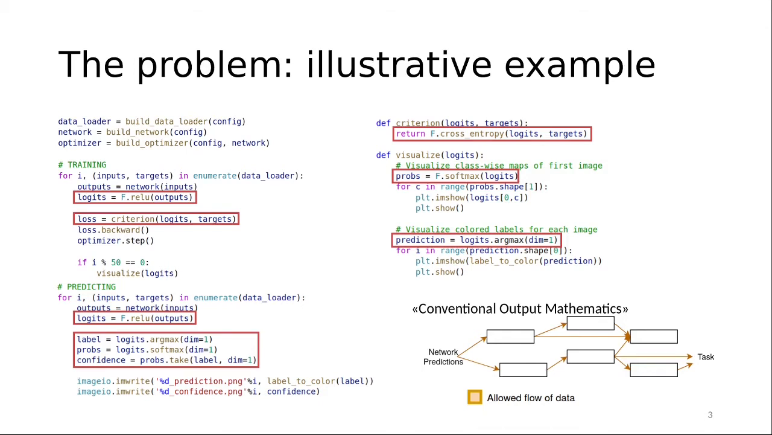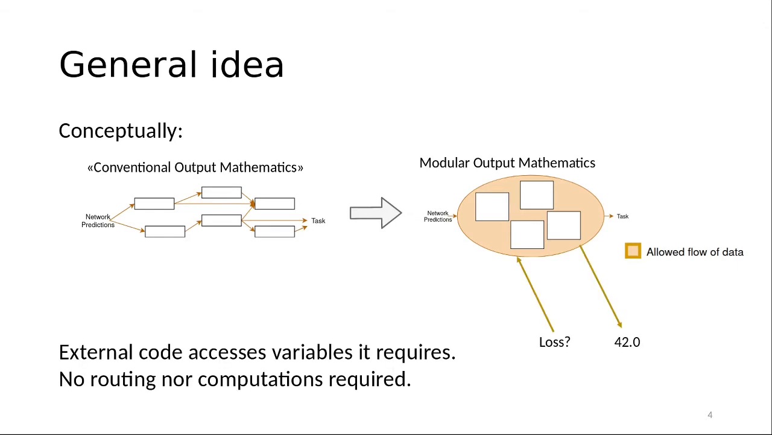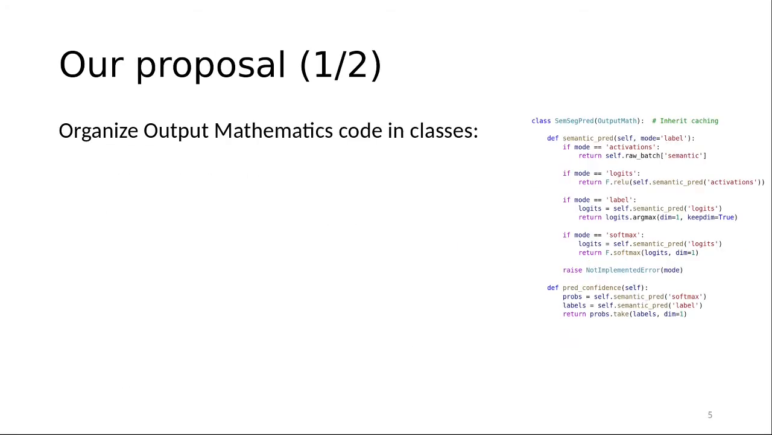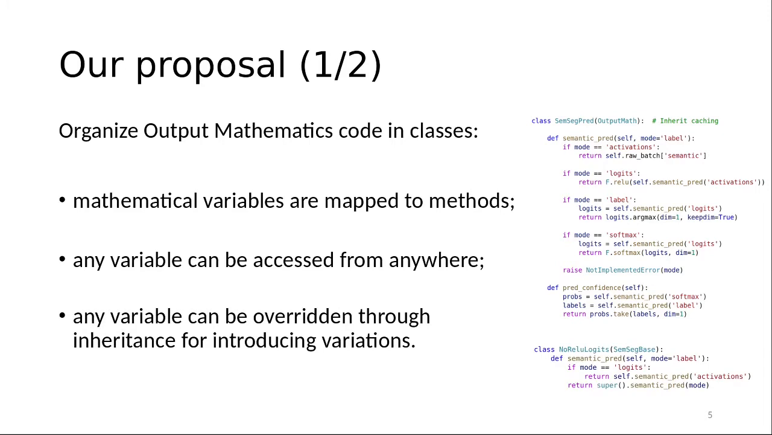We propose to resolve this problem by reorganizing the code behind output mathematics so that they don't require this careful routing anymore, hence eliminating the constraints on the flow of data. The output mathematics can therefore form a system from which mathematical variables like the loss here can be retrieved transparently. In order to achieve such convenience, we propose to organize the output mathematics in classes and to map mathematical variables to methods. This way, any variable can be accessed from anywhere, and any variable can be refined through the creation of a class modifying its behavior, like this no-relu variant.